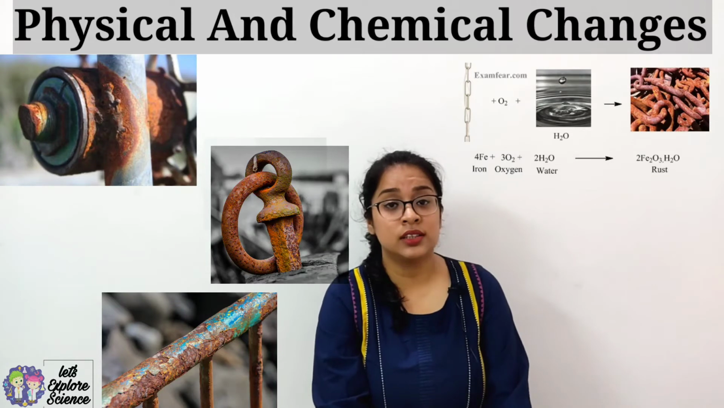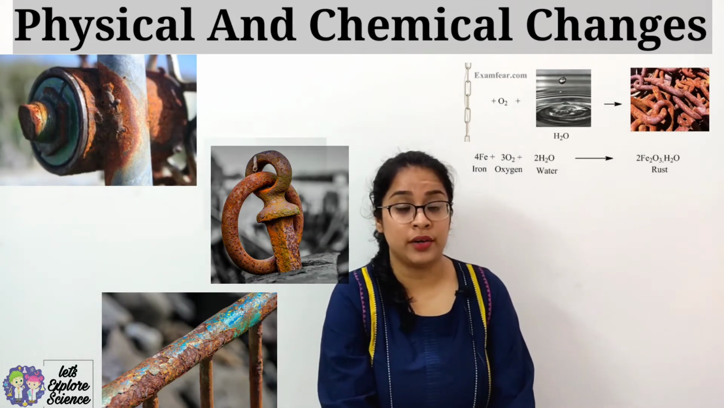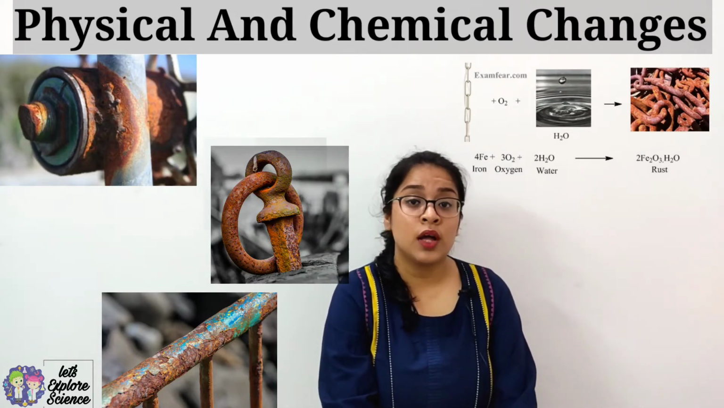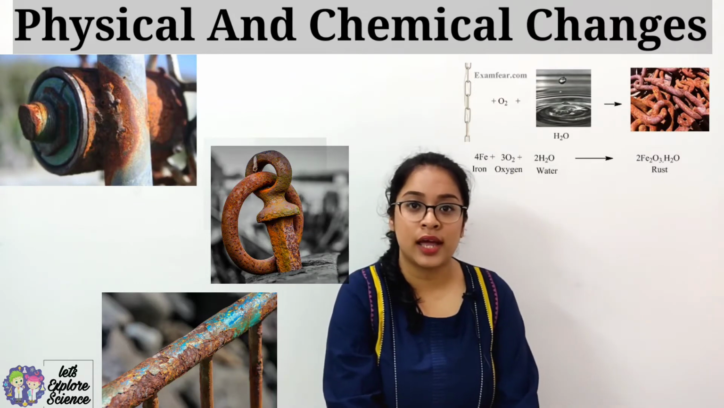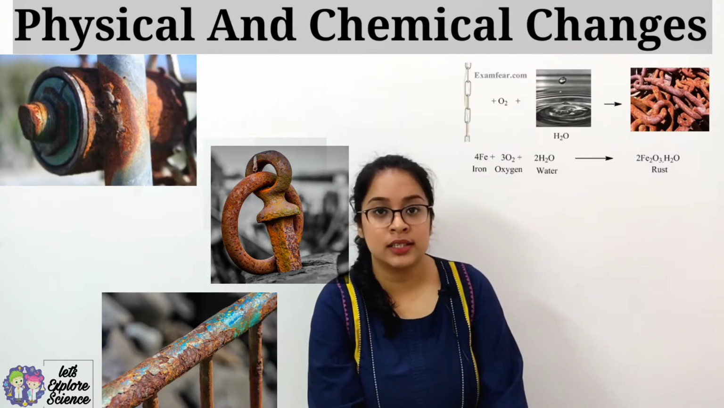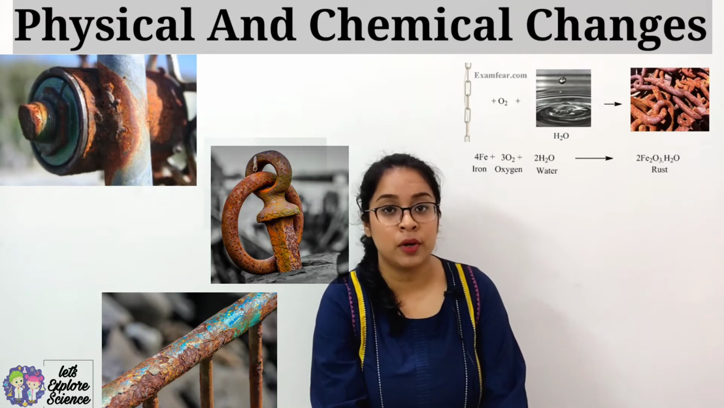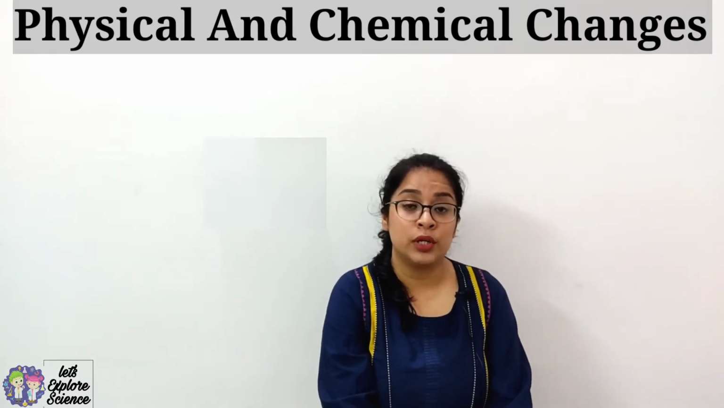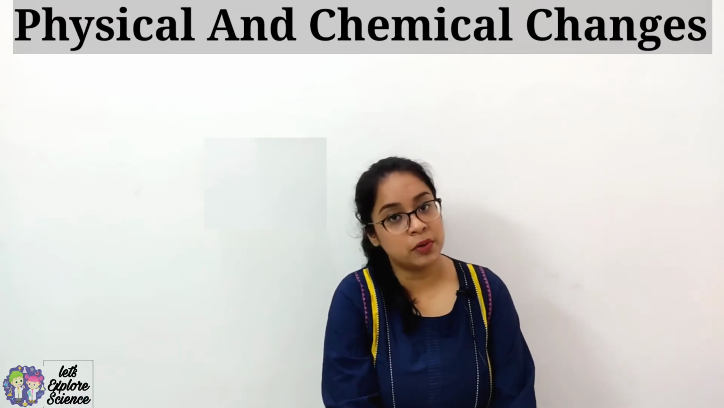Every year rusting damages a lot of iron objects, that is the bridges, the railway tracks, the parts of buses, cars; these all are made up of iron. Every year some of the parts of these machineries or the vehicles need to be changed due to the formation of rust. Now how can we prevent rusting?